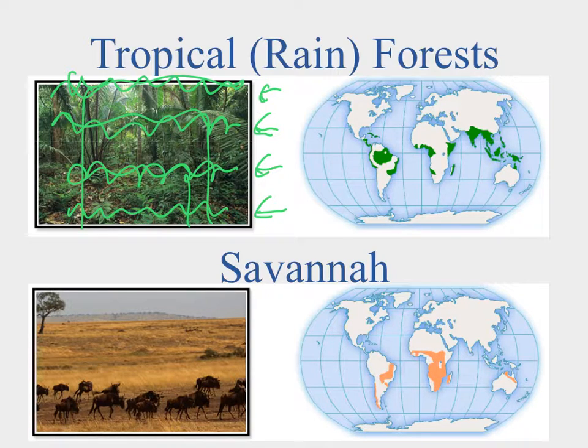Next up are the savannas, and you can see the savannas here tend to be in the tropics as well. Okay, and it's going to be a large kind of grassland, lots of migrating animals, and pronounced wet and dry seasons. So those are our savannas.